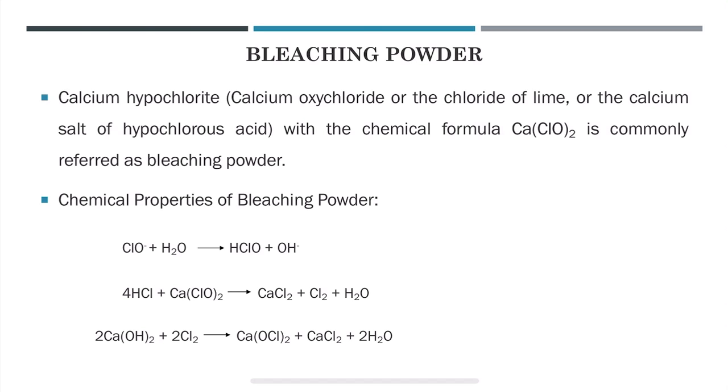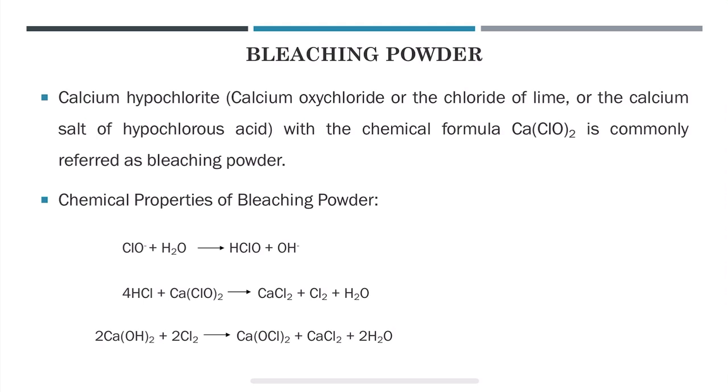Calcium hypochlorite is an inorganic compound with a chemical formula, as I said just now, Ca(ClO)2. It is an ionic compound that is made up of a calcium cation, that is Ca2+, and two hypochlorite anions, that is ClO-.